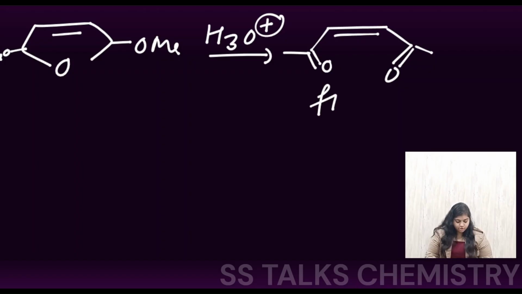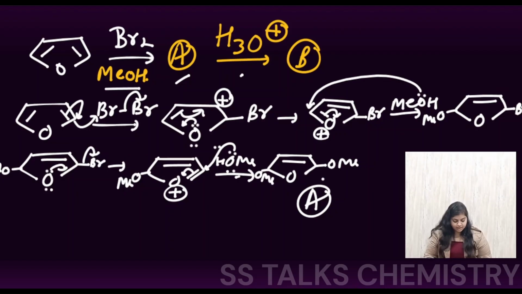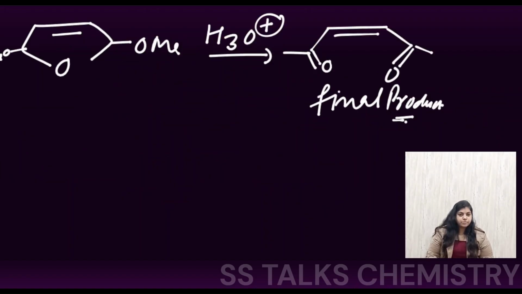So after the hydrolysis, this is your final product. The main thing is whenever you have bromine with methanol, you are going to do the substitution with OMe at the second and the fifth positions. Okay, now this was all about the reactions of furan.